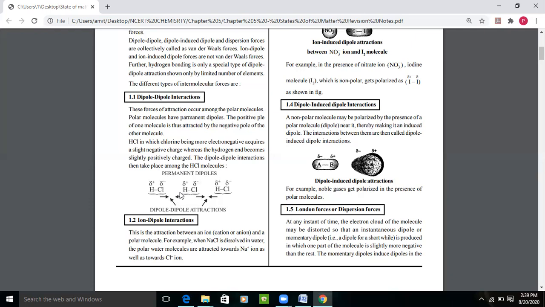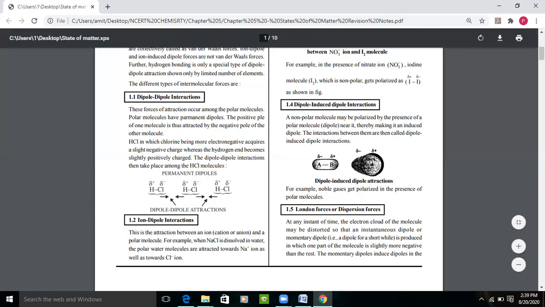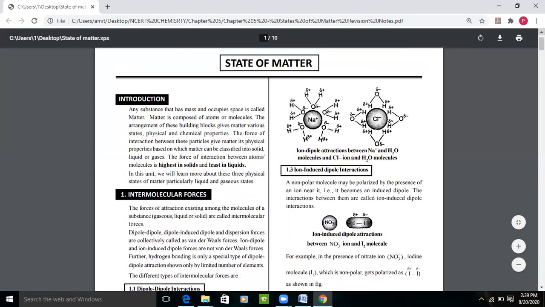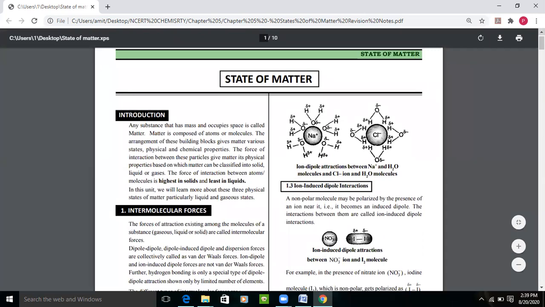So now we have two ions there, one positive and the second negative. These Na and Cl are present in the water itself, right? You can't identify by seeing that this is Na, this is Cl, and these are water molecules.